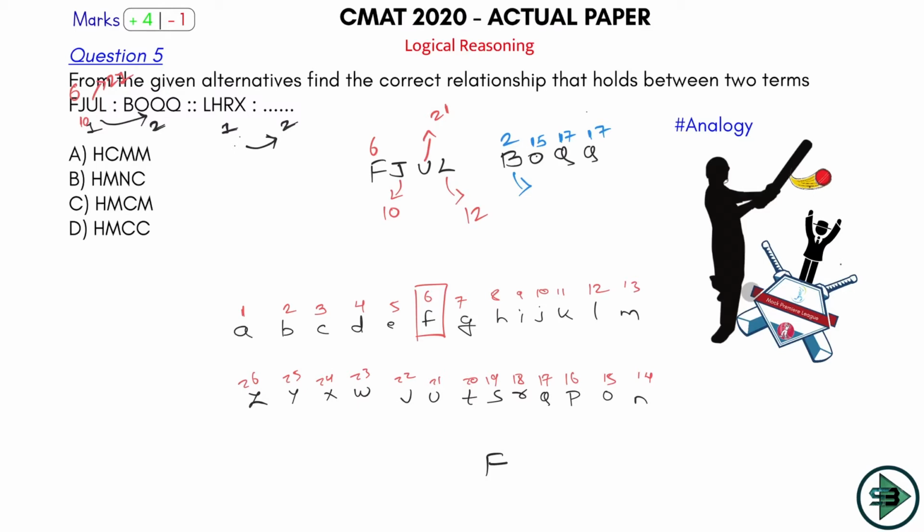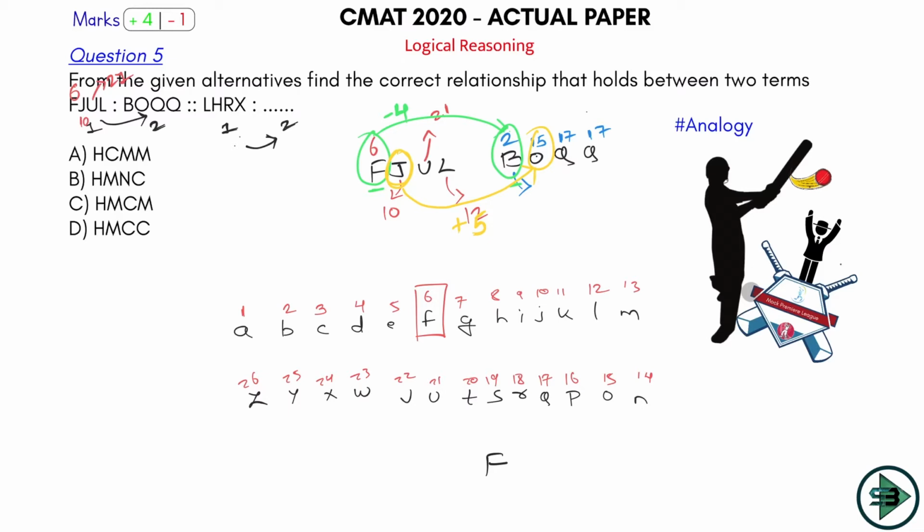How do we compare this? Let's see F and this B, the first alphabet of this and the first alphabet of this. 6 has become 2, so it has reduced by 4. So first I can see the logic of minus 4 here. Let's see the next one. I'm changing the color here as well. J, which was 10, has become 15. So for the second alphabet I see a logic of plus 5. So first alphabet minus 4, second alphabet plus 5.